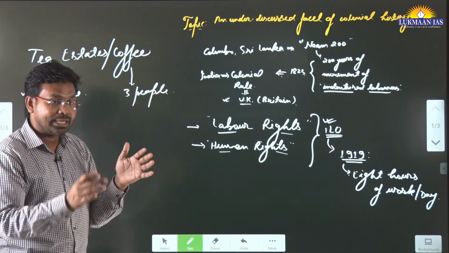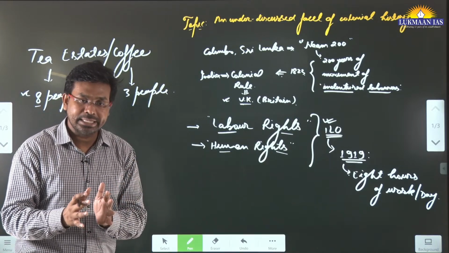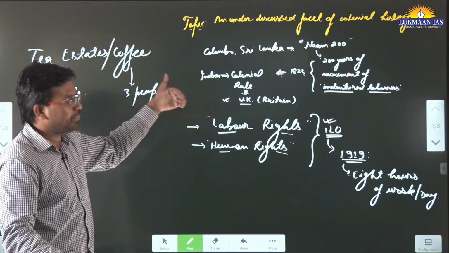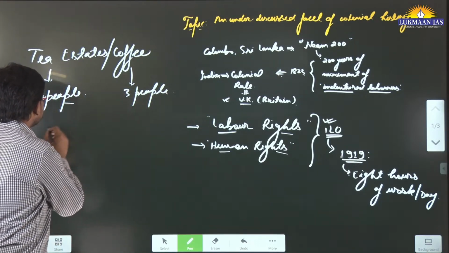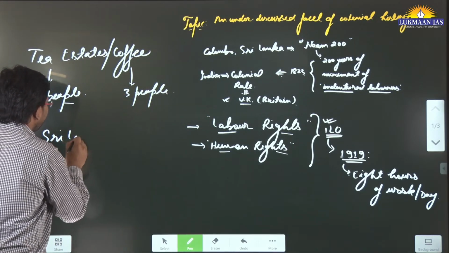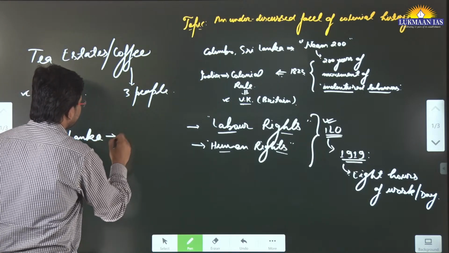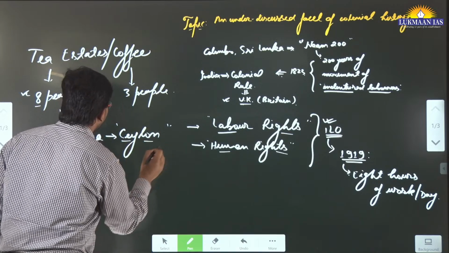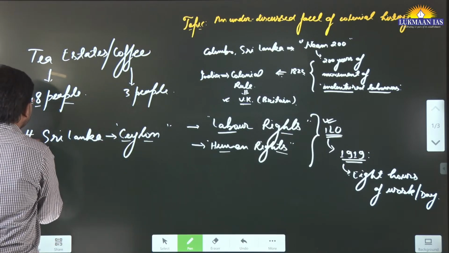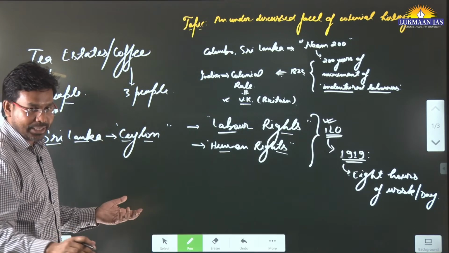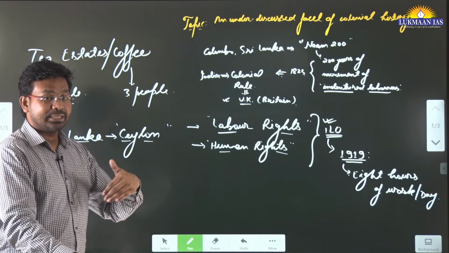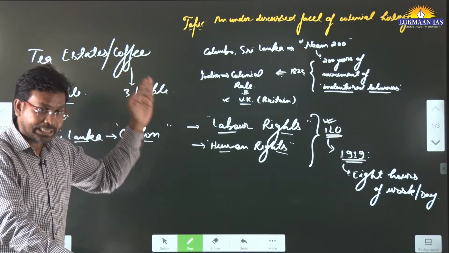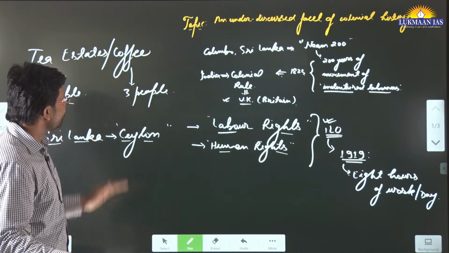So they took laborers from India and migrated them during the colonial period to Ceylon. Earlier, Sri Lanka in history was known as Ceylon. This was the name of Sri Lanka before it became an independent nation, before they started the form of government that is there today. So they took people from India and migrated them to Ceylon.